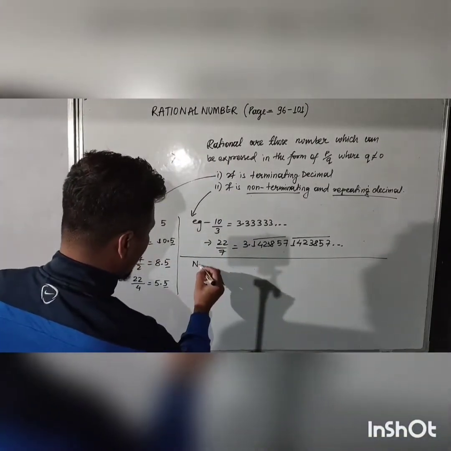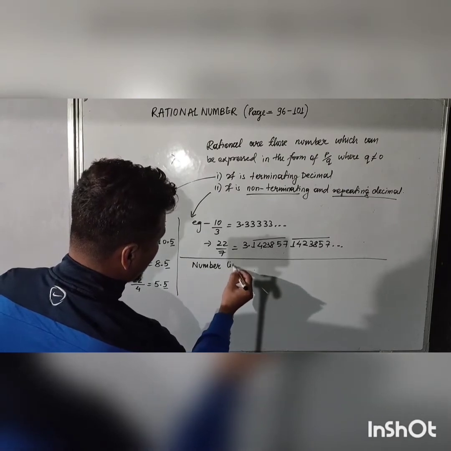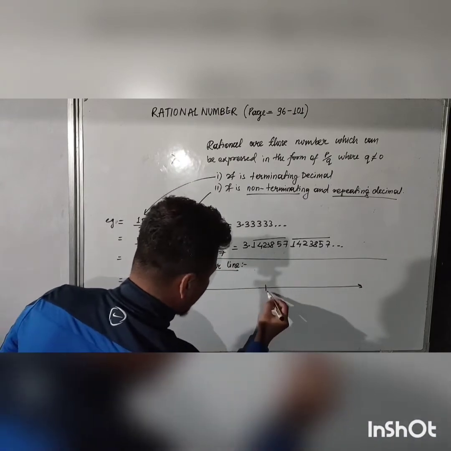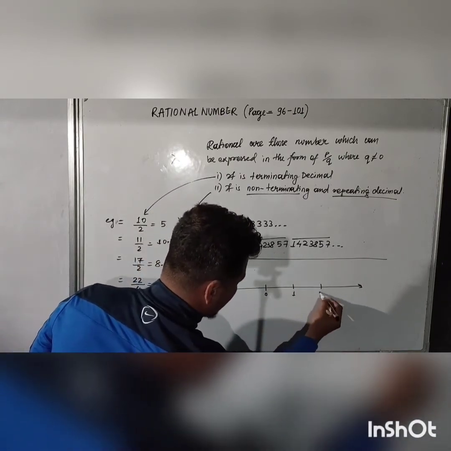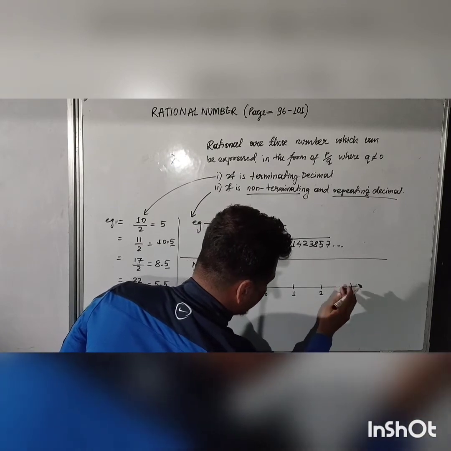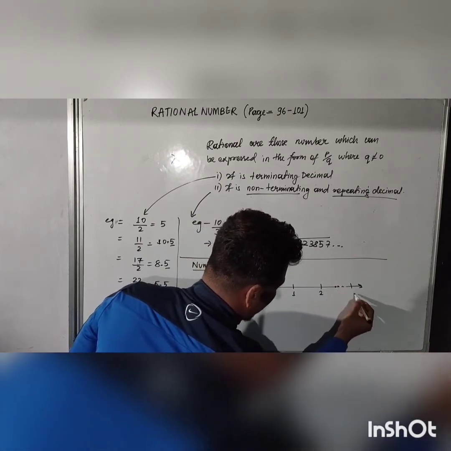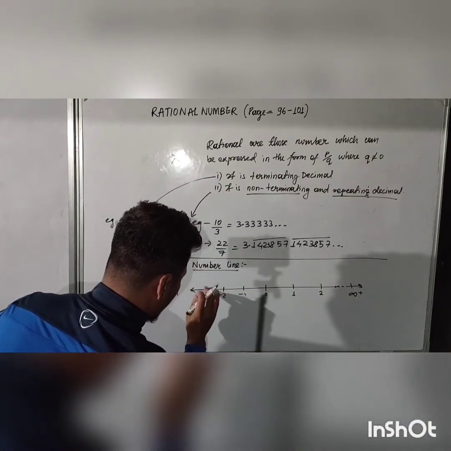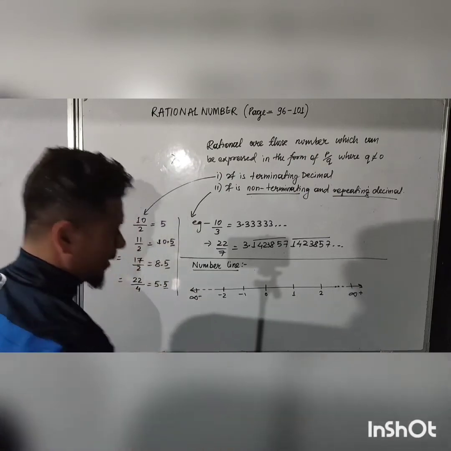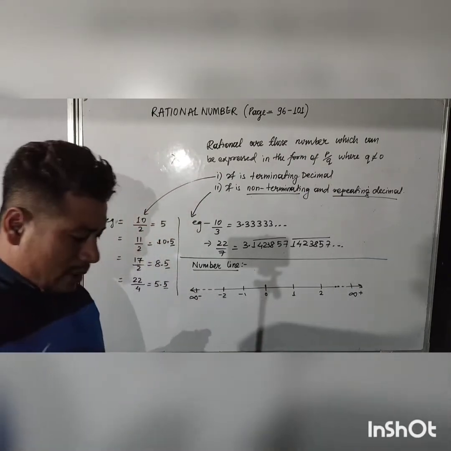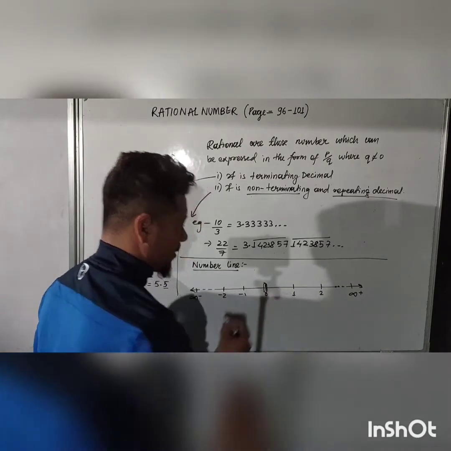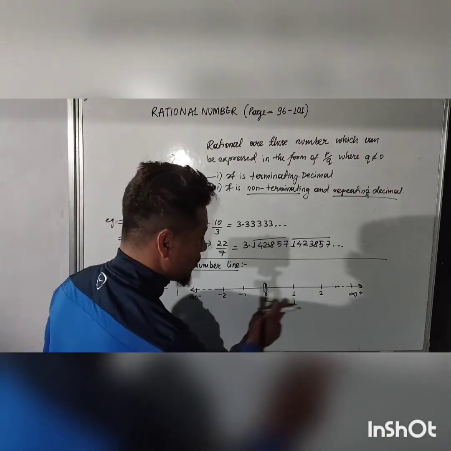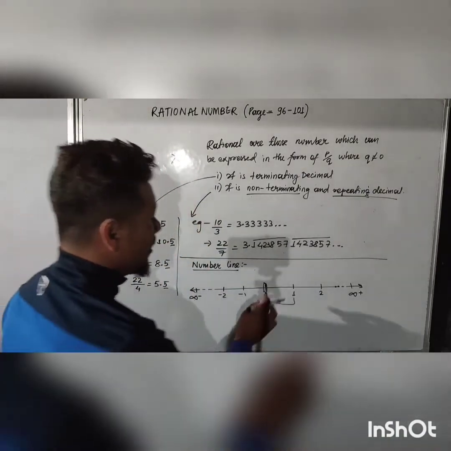See, this is a number line. Here 0, and suppose here 1, here 2, and so on. There are infinite numbers, and here is positive infinity. Similarly, here -1, here -2, and infinite numbers, and this is negative infinity. Now, one of the beautiful things about rational numbers is that between 0 and 1, there are not just two numbers; there are infinite numbers.